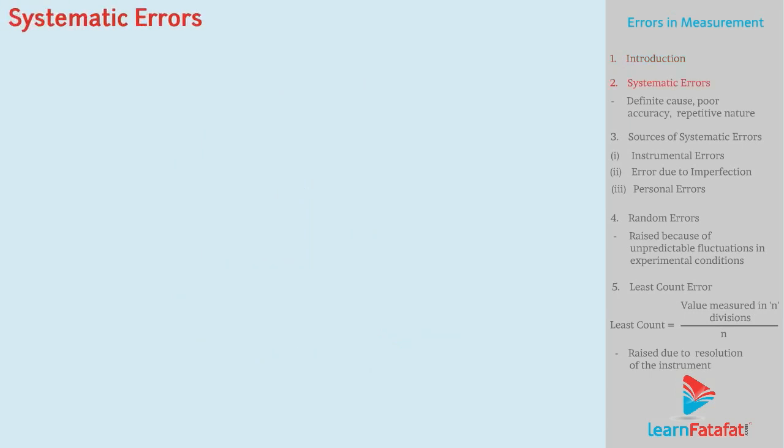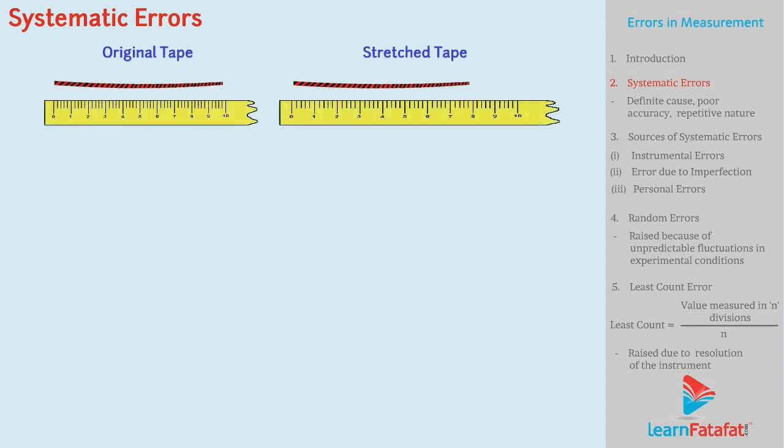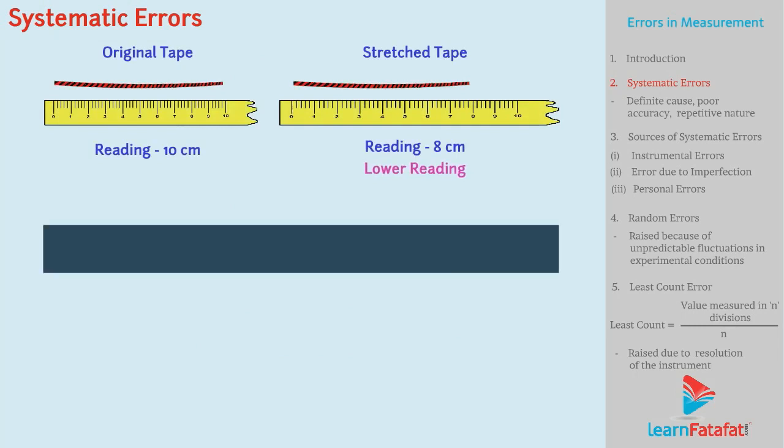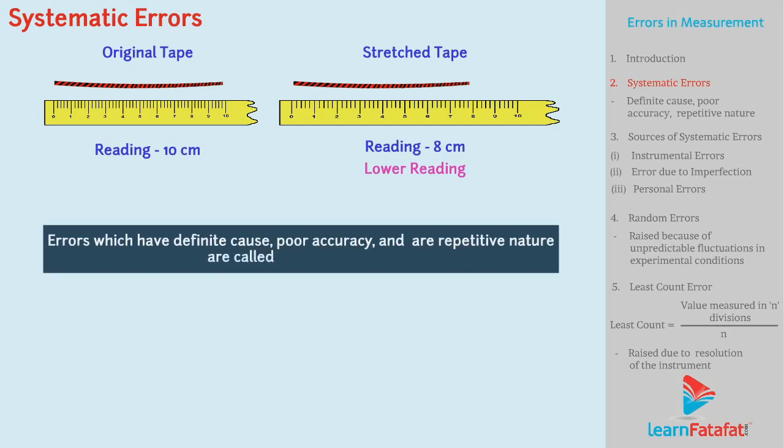First, we will see systematic errors. Imagine what will happen if we use a stretched cloth tape for measuring the length. It will always give a slightly lower reading than the true value. Such types of errors which have definite cause, poor accuracy and repetitive nature are called systematic errors.